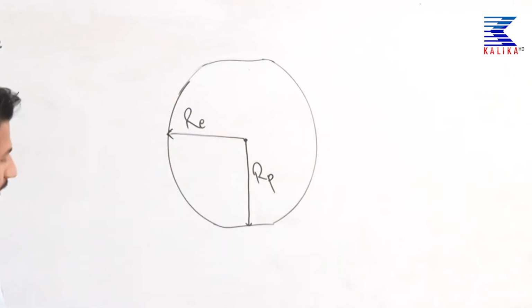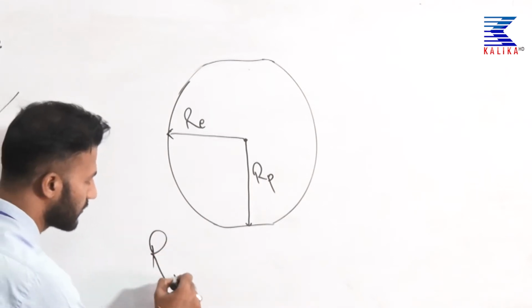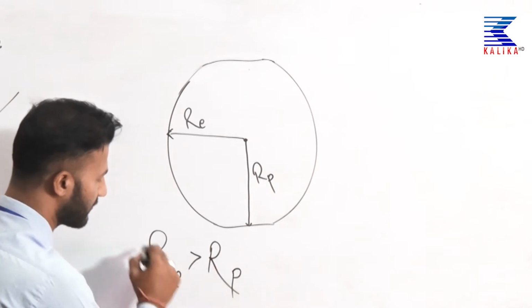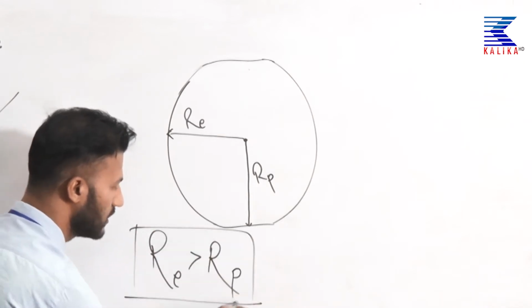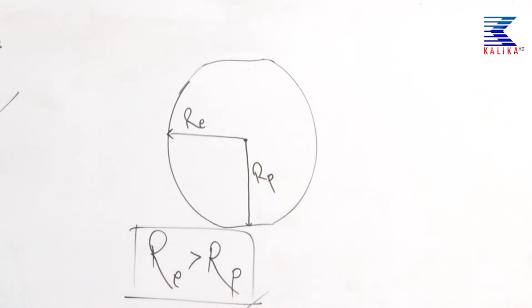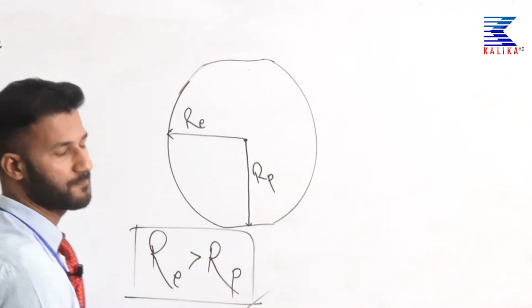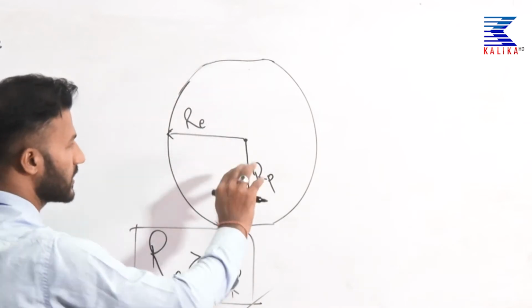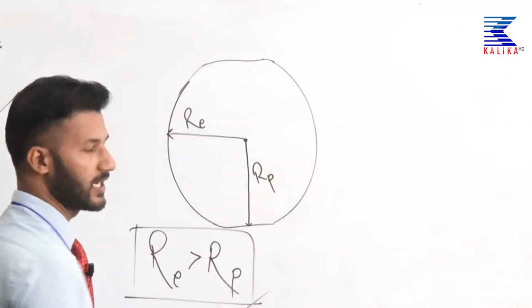I mean to say equatorial radius of the earth is longer than the polar radius. What does it indicate? It indicates that earth is not completely spherical in shape. It is flattened at the poles and bulging out at the equator.